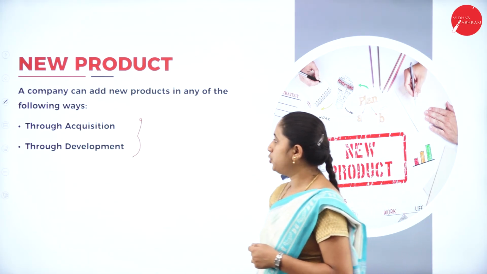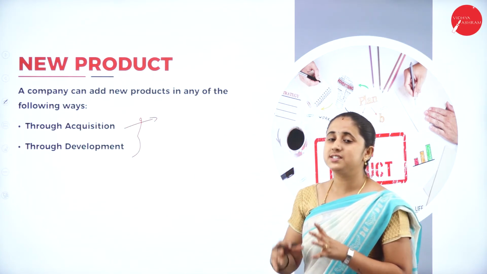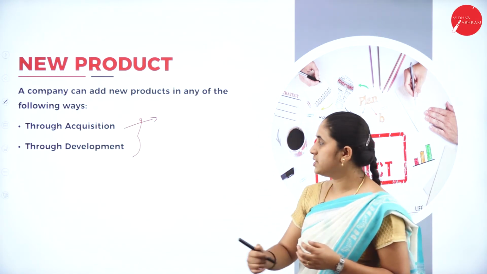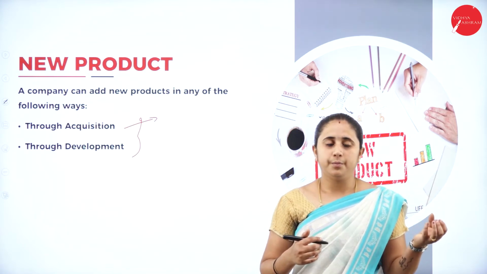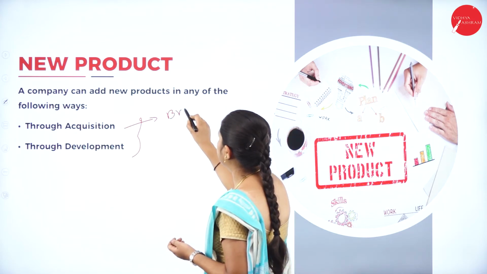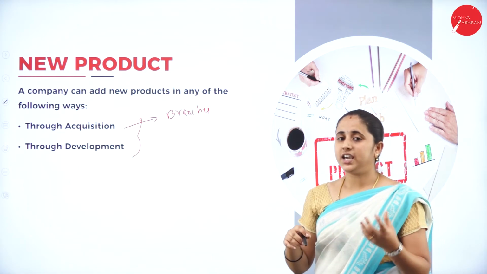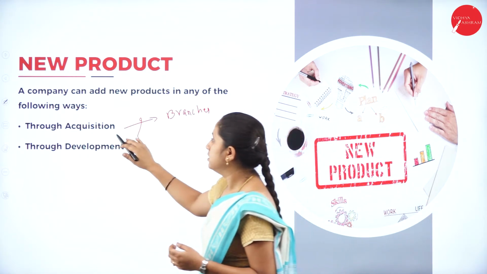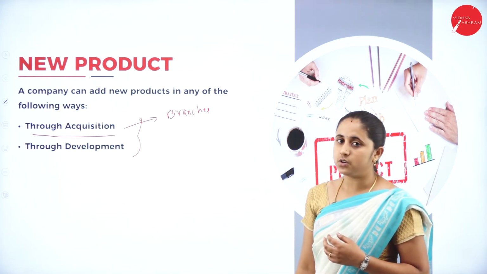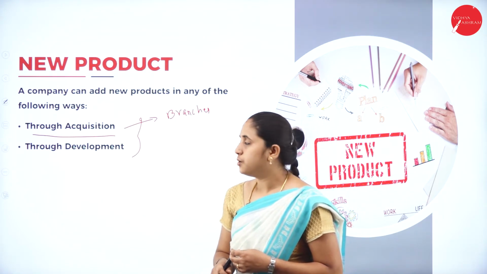For example, through acquisition, take McDonald's. The main branch is located outside the country, so they take a license or franchise from the main branch so that they can open branches all over the country. That means through acquisition, they take a license or franchise to manufacture such a product.